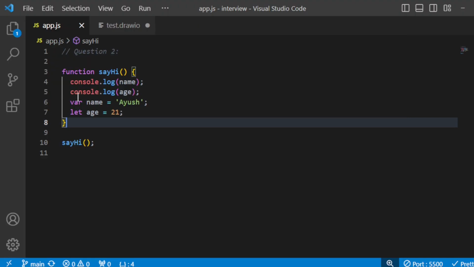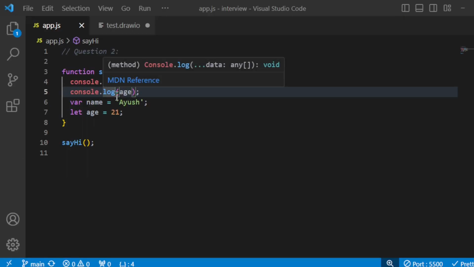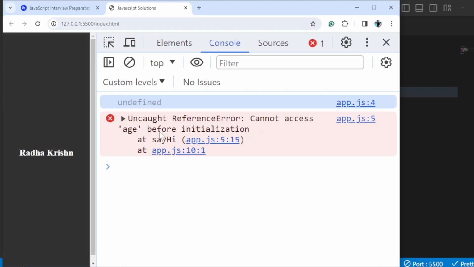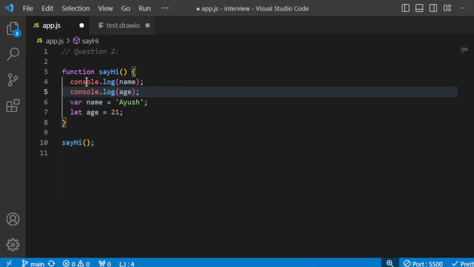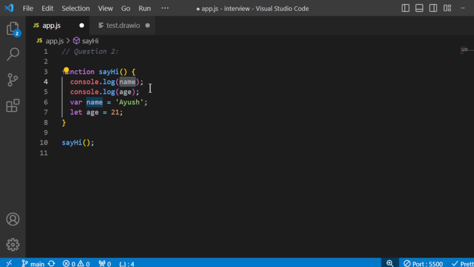So yeah, on the line number 4, we have the output as undefined, and in the line number 5, we have "cannot access age before initialization", right? So let's look at what is happening and why it is behaving like this. So let's look at the line number 4, why it is printing undefined, right? Why it is printing undefined.